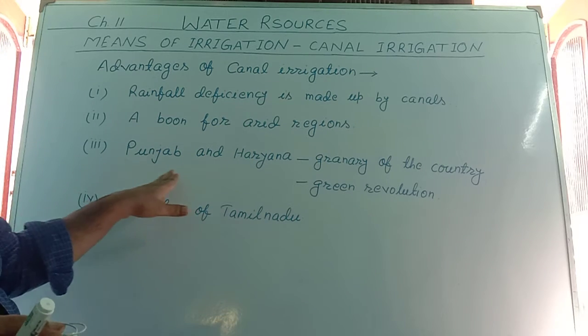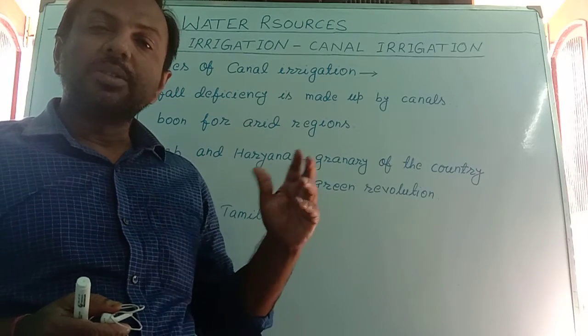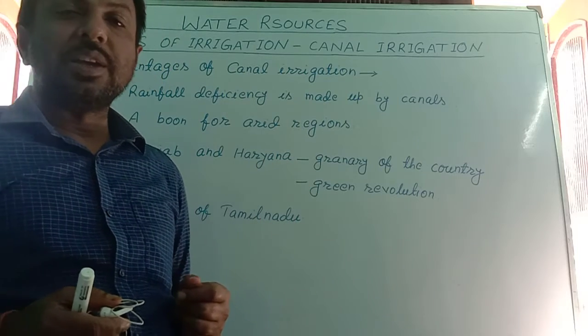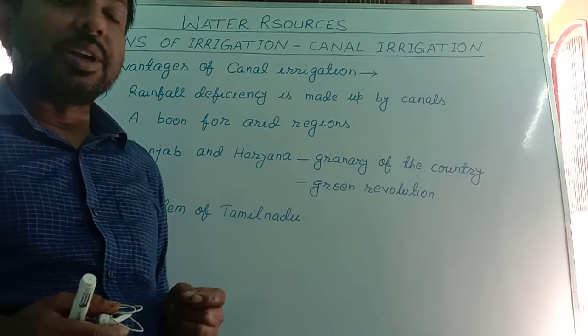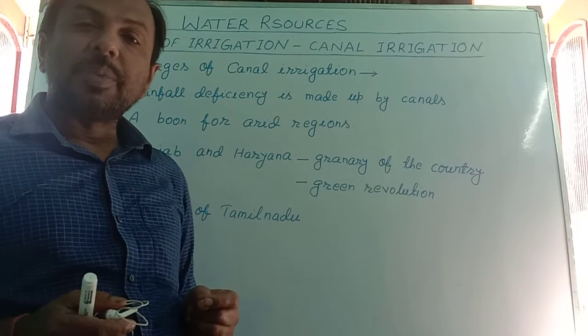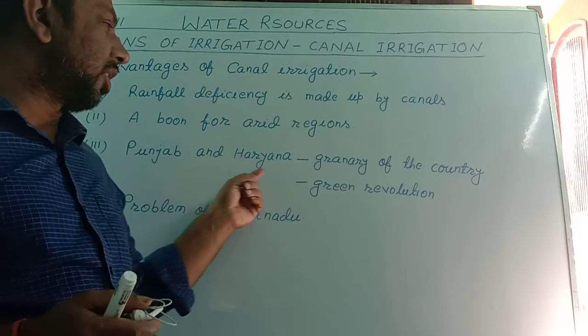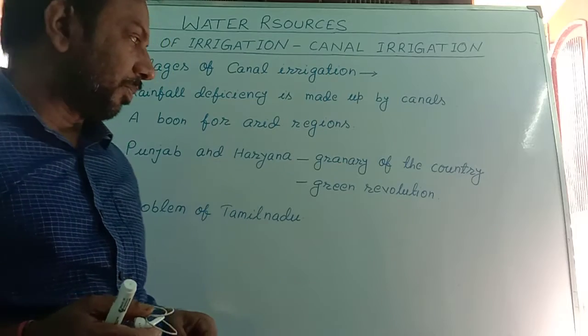Number 3, Punjab and Haryana are called the granary of the country. This is because of canal irrigation. These two regions lie in very less rainfall regions. There is a lack of rainwater. So water is supplied through the canals for irrigation, and these two states are made the granary of the country due to the canal irrigation.